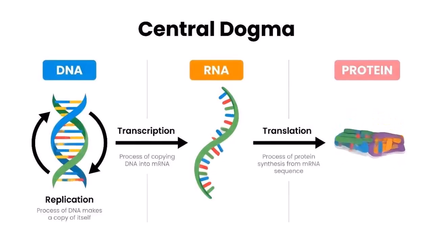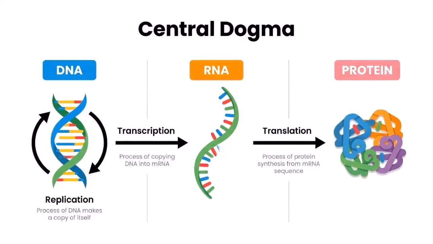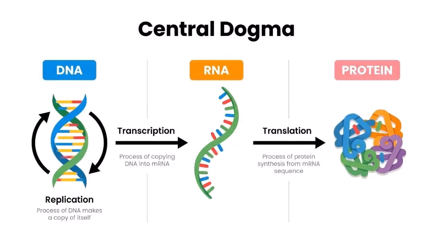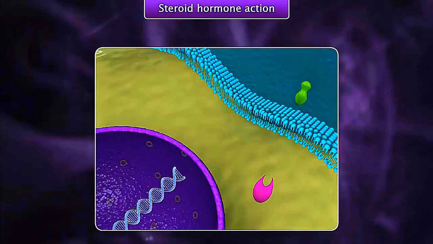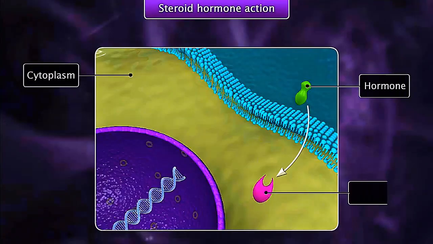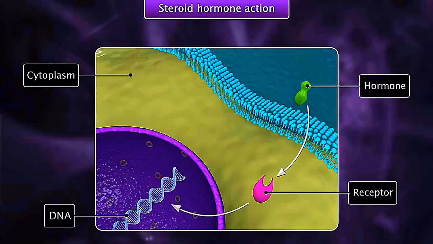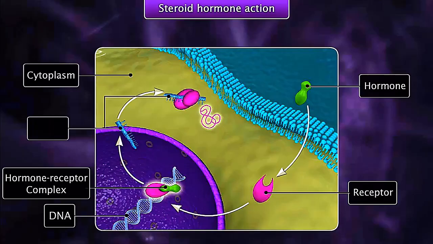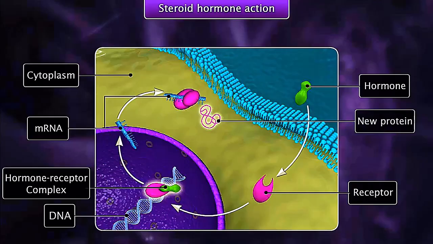Gene expression is the process of transforming a cell's DNA into a sequence of amino acids, which ultimately forms a protein. When the ligand binds to the internal receptor, the ligand-receptor complex moves into the nucleus. Once in the nucleus, it binds to a specific regulatory region of the DNA and promotes gene expression.